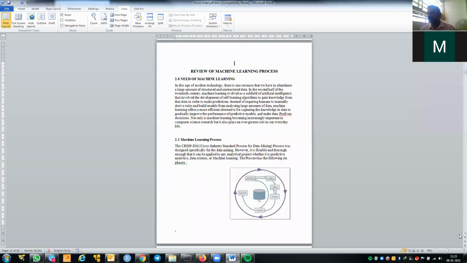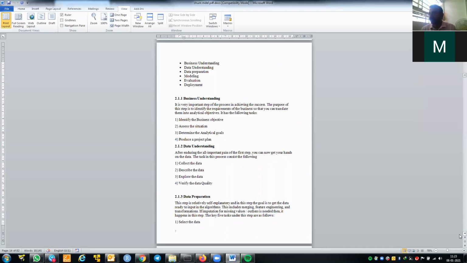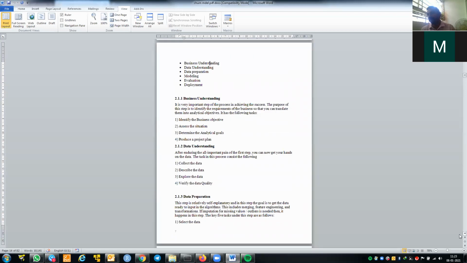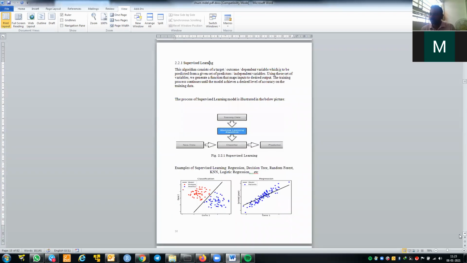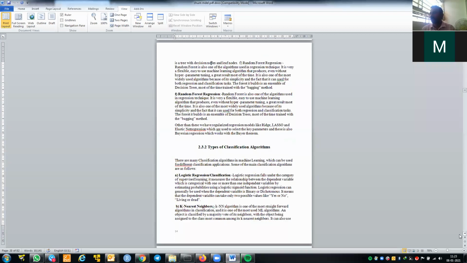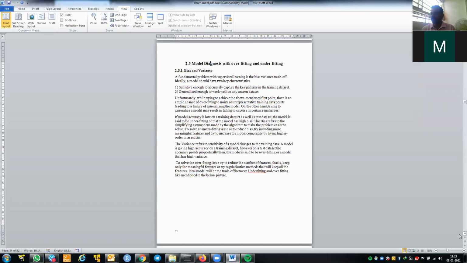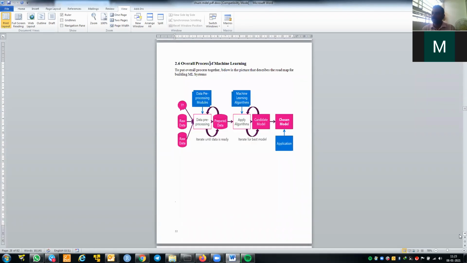The second one is the review of the chapters. Because we are working with machine learning, we need to put all the content related to machine learning in chapter 2. This complete chapter is common, and I will give it to everyone. Only the scope of the problem needs to change. Whatever you have written so far in the notes will be here: what machine learning is, why we have different types, how to choose the different types of machine learning, validation, model diagnosis, everything will be in the second chapter.